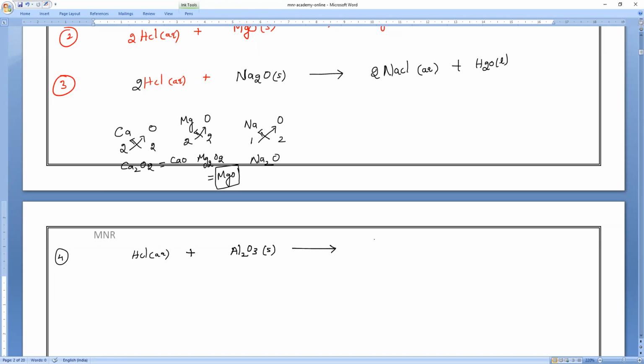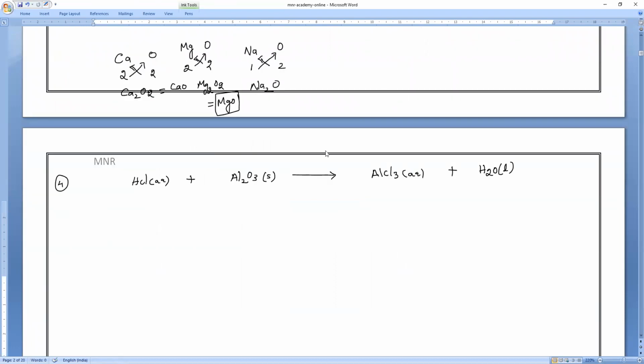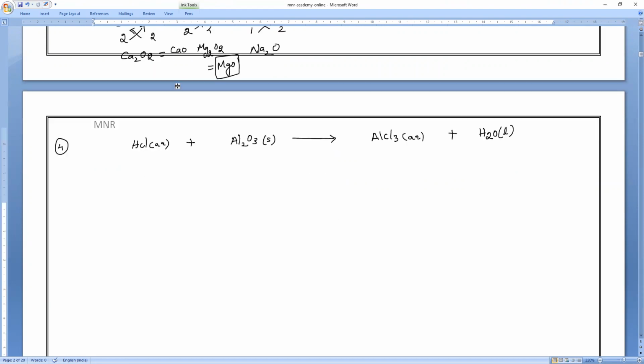Salt: aluminum chloride. What is the formula of aluminum chloride, everybody? AlCl3, aqueous state, plus what is going to come? Water. Okay, that is it. So balance it fast. Never take more than 10 seconds. Everybody, Mr. Nimish, Rohit, no response at all. Mr. Aswin also, nothing doing. Balance it fast and let me know. Who will balance first? Let me see. Make it quick.